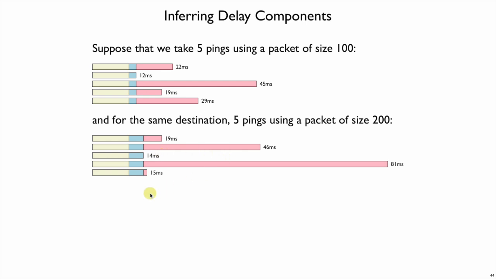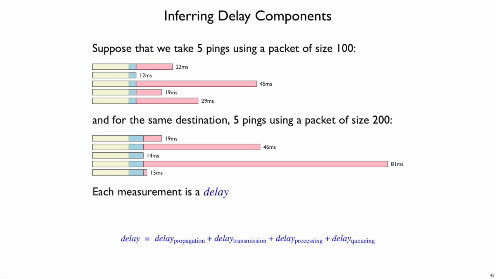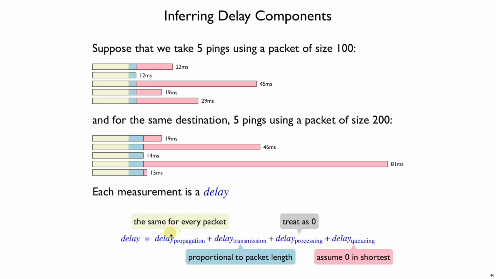So when we consider these different kinds of numbers, why is there variation, and where does this overall delay come from? We can start looking at our calculation of propagation plus transmission plus processing plus queuing. And we know that the propagation delay is going to be the same for every packet to a good approximation, independent of the packet size. So whatever that delay's contribution to these measurements is, it'll be the same for both the 100 and the 200 size packets. So I've drawn that as a beige bar here at the beginning.